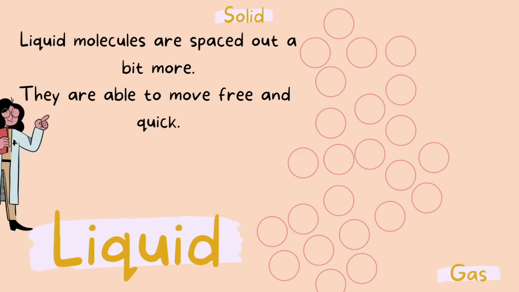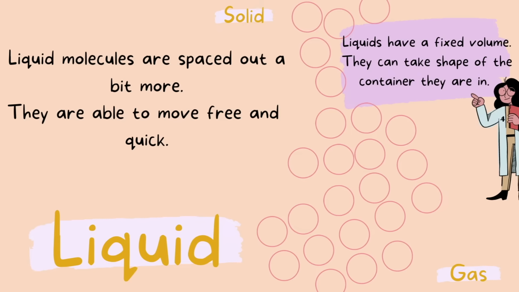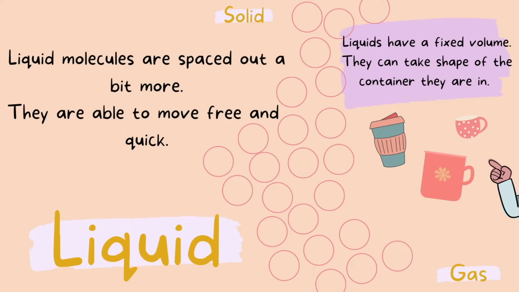Liquid molecules are spaced out and have more room to move around and bump into each other. The kinetic energy of a liquid is more than a solid, but less than a gas. Liquids have a fixed volume. However, the shape is able to change depending on what container they are in. So if you had, for example, 3 different size cups and poured the same amount of water into all 3 of them, the volume remains the same because it takes up the exact same amount of space, but the shape of the liquid is now changed.